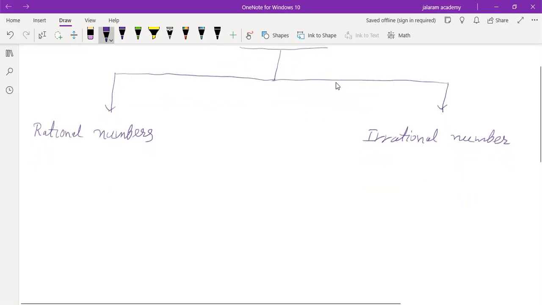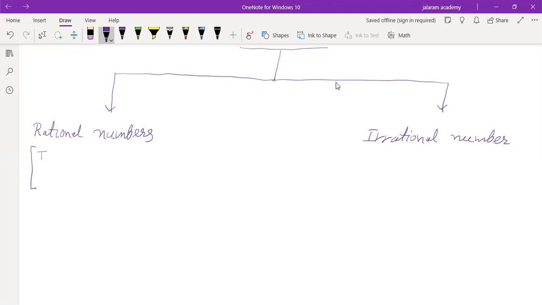So what are rational numbers? The numbers which can be expressed in the form of P by Q. Is that clear to you?